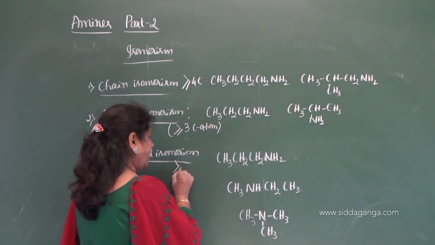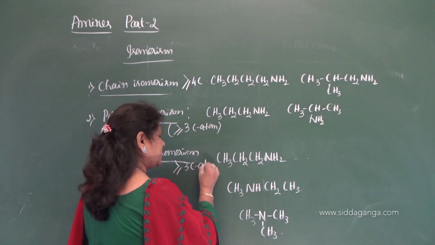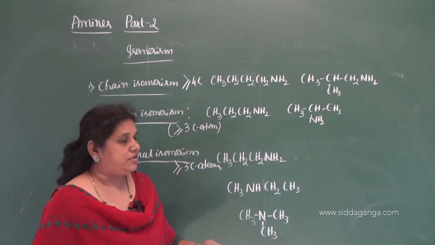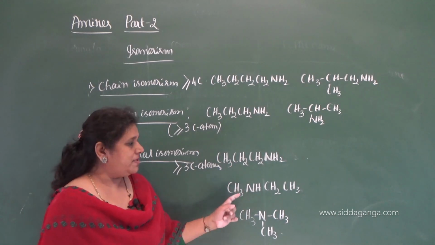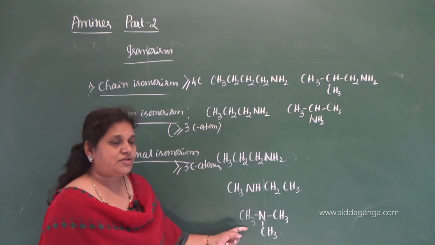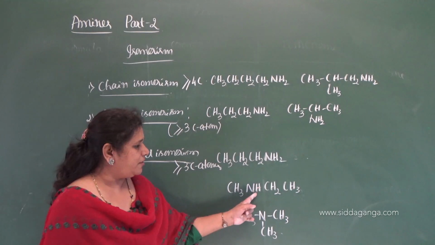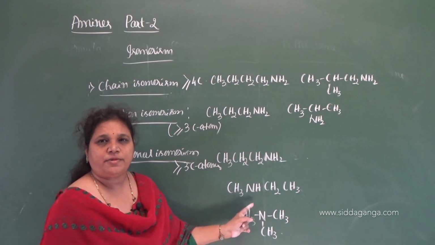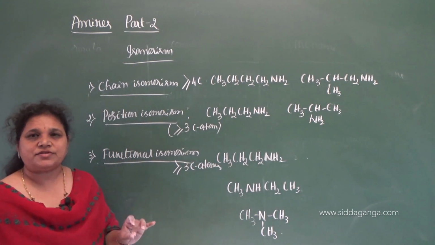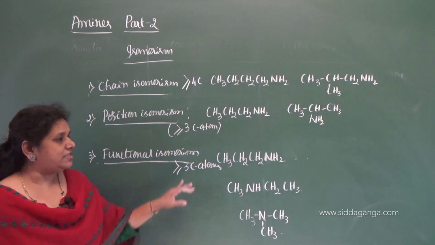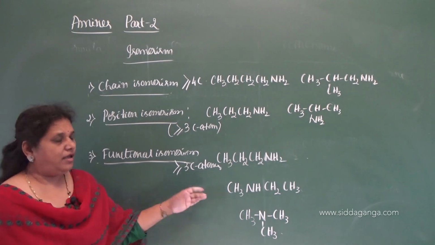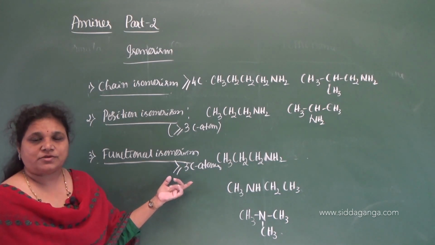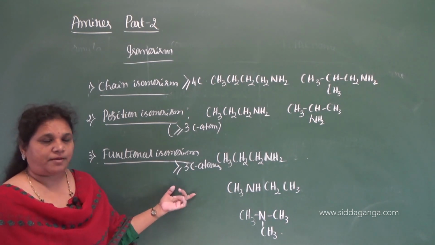So with 3 or more than 3 carbon atoms, it exhibits the functional isomerism also. Primary amino group, secondary amino group and tertiary nitrogen. So functional groups are different and thus they exhibit functional isomerism. Primary, secondary, tertiary amines itself are functional isomers here and they give functional isomerism with 3 or more than 3 carbon atoms.